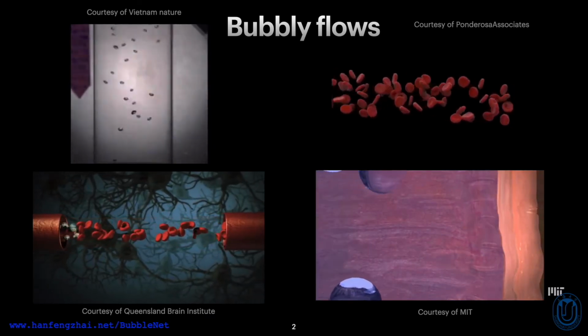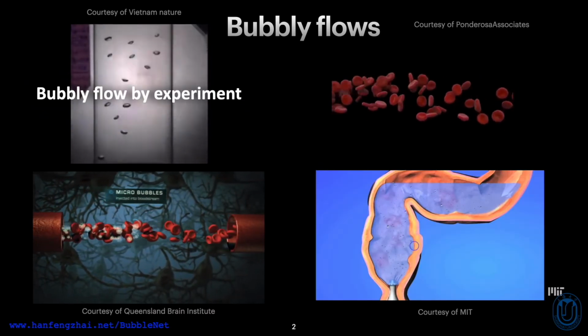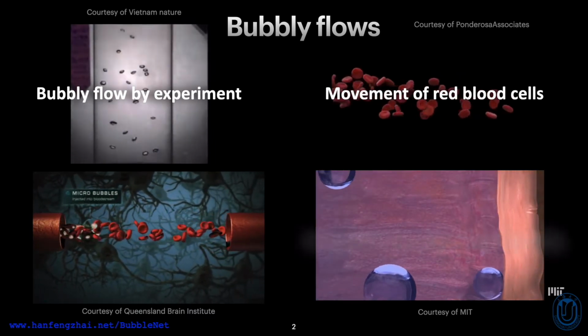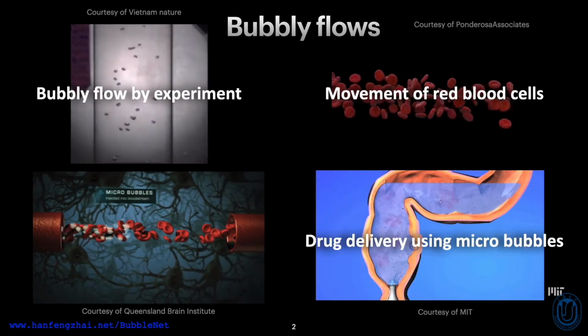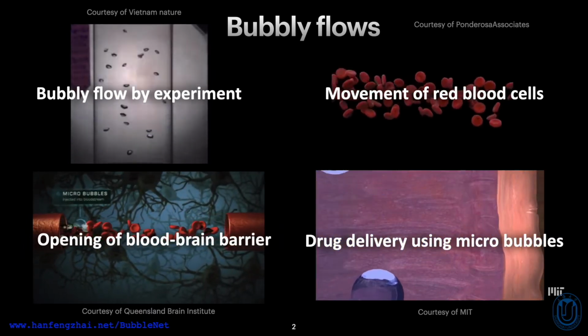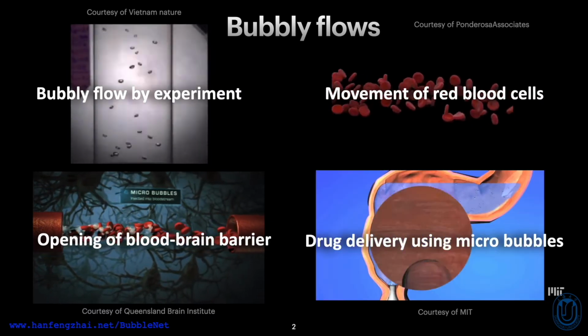The first is bubbly flow generated by experiments, which are applied to manufacturing, petroleum engineering, machinery, etc. While the second example is the flow of red blood cells, where there are two different fluids within and outside the cells, which can be viewed as multiple microbubbles separated by biomembrane.